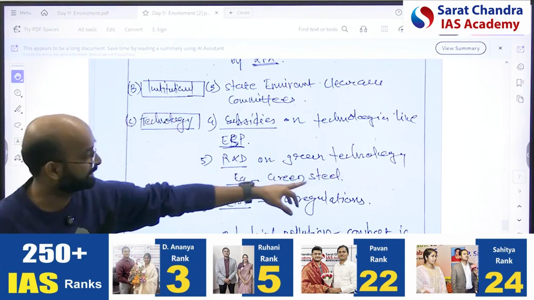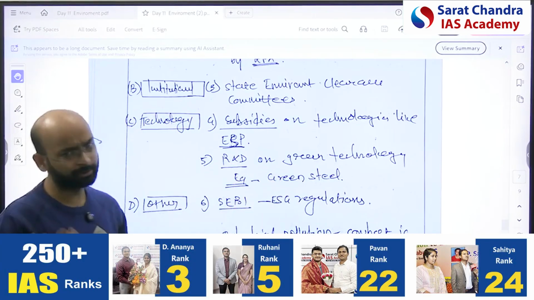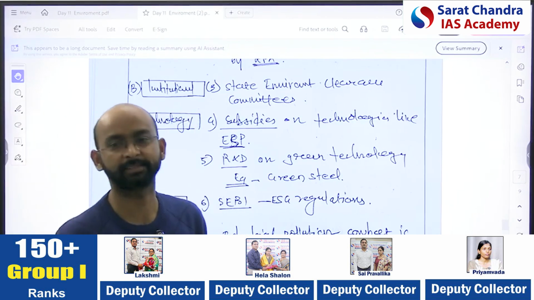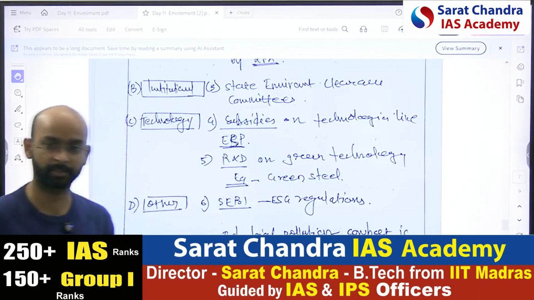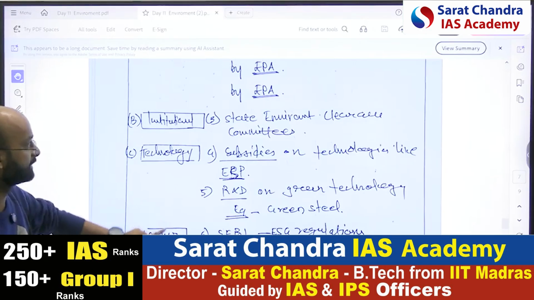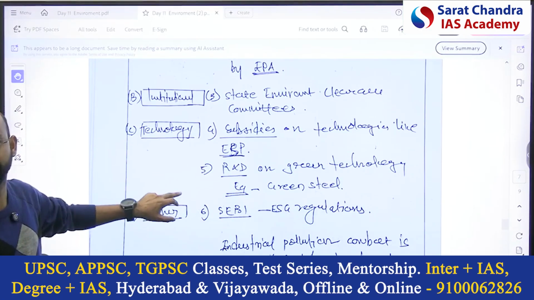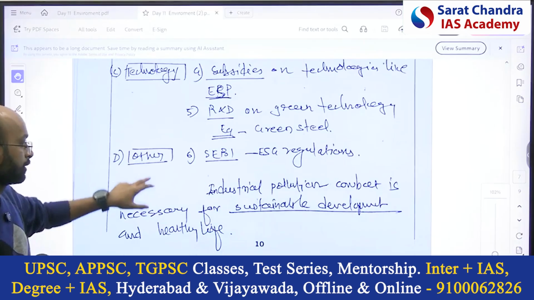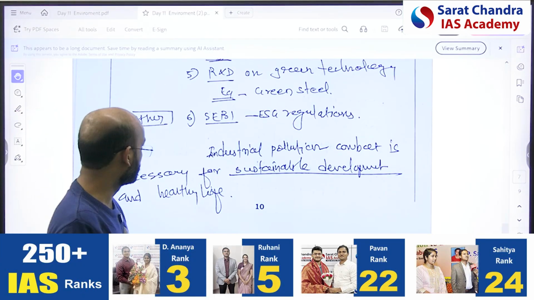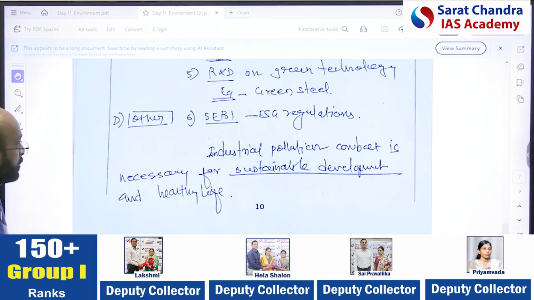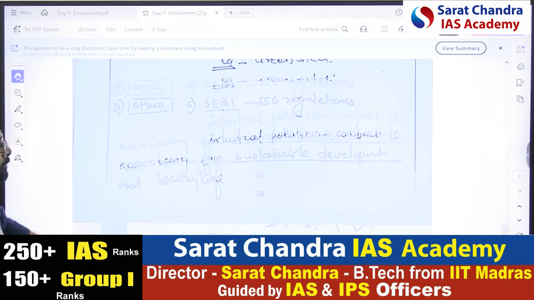R&D on green technology like green steel, other heavy industries. I didn't know much; these are the created points. I didn't know exactly the initiatives for industrial pollution. So you have to create points here based on whatever knowledge you have. You don't have another choice, right? If you know, that's very good. If you don't know, then you have to do that. Okay, a very general conclusion: combating industrial pollution is necessary for sustainable development and a healthy life. This is very general. You can improve it.